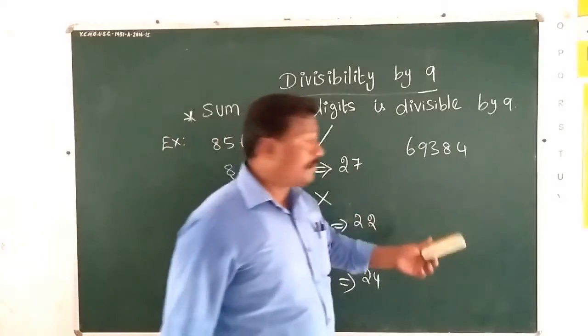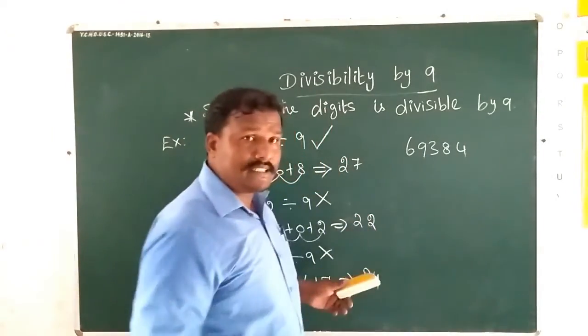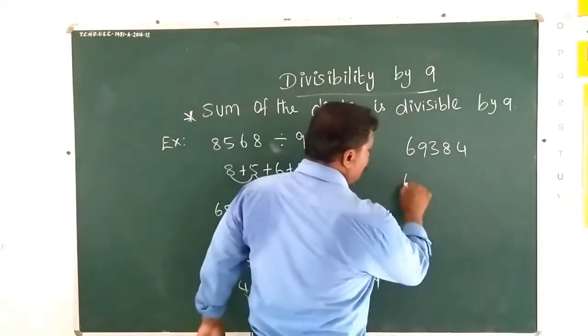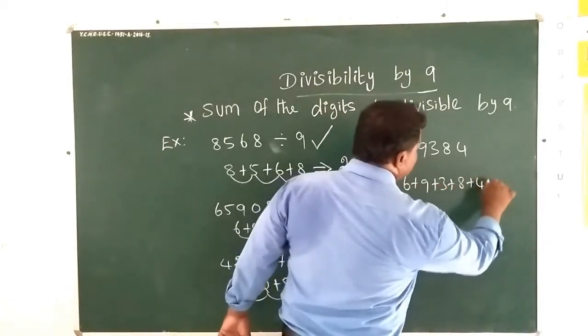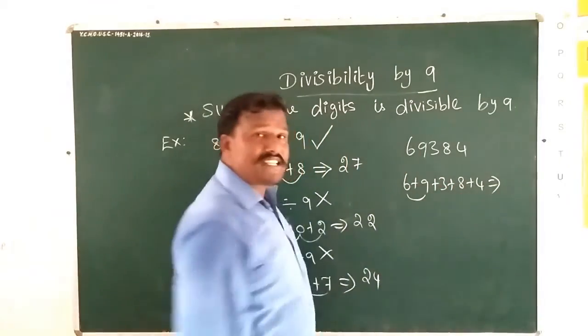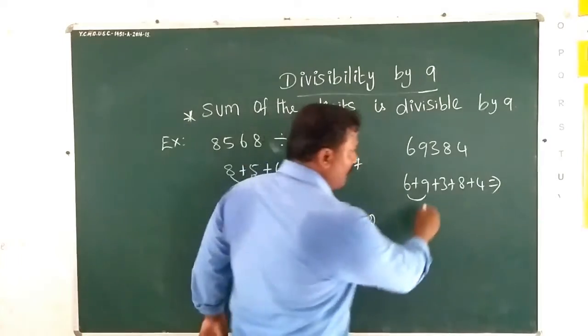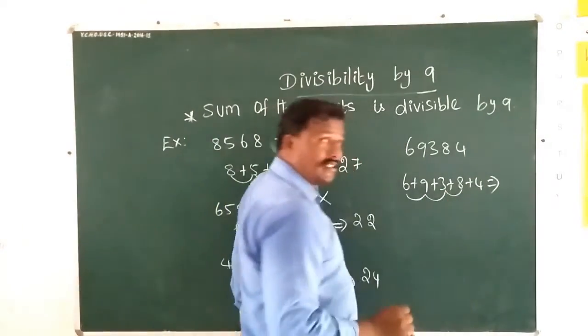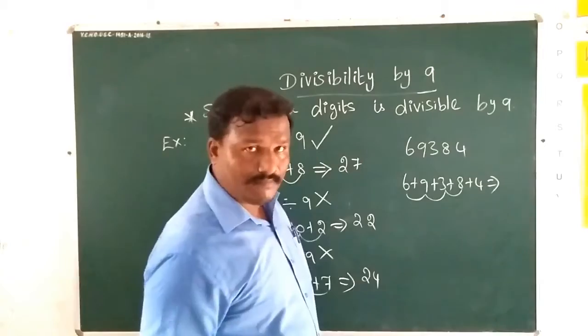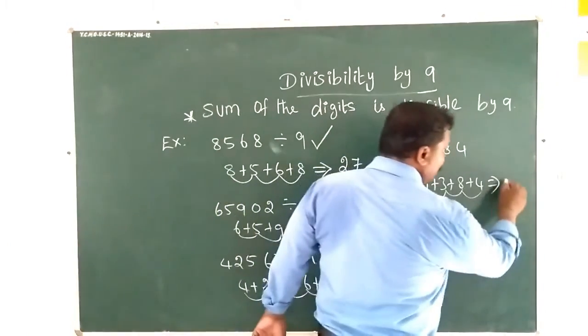Let me see another example. First we have to find the sum of the digits. 6 plus 9 plus 3 plus 8 plus 4: 6 plus 9 is 15, 15 plus 3 is 18, 18 plus 8 is 26, 26 plus 4 is 30.